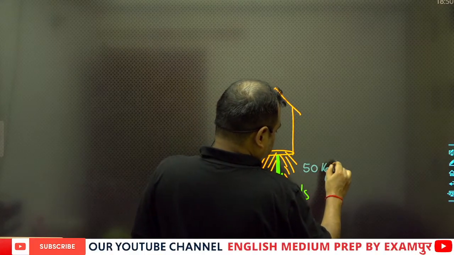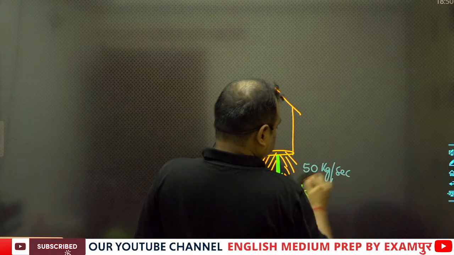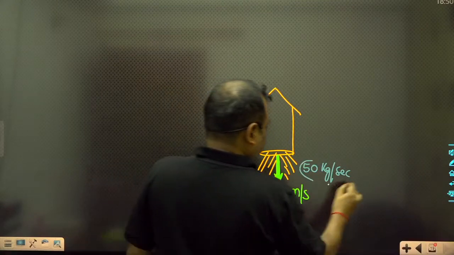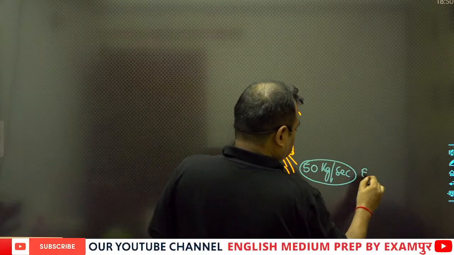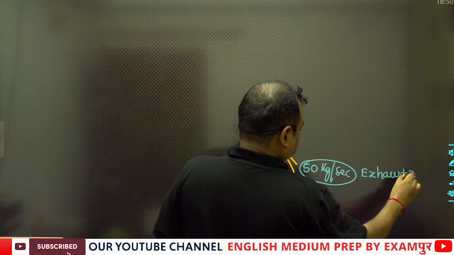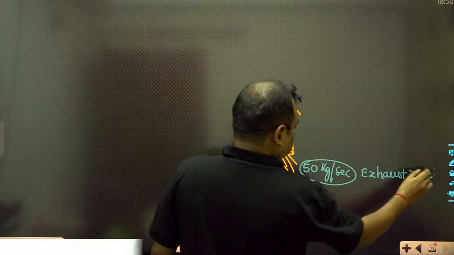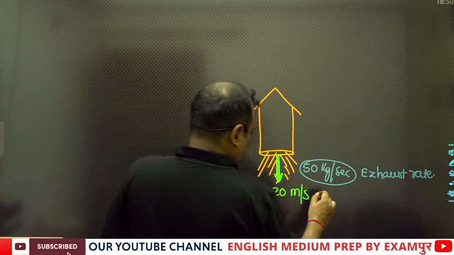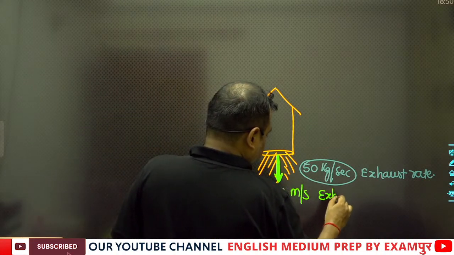So this is the exhaust rate, and this is the exhaust velocity.